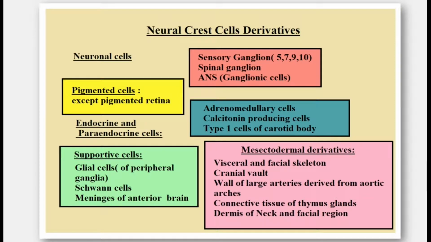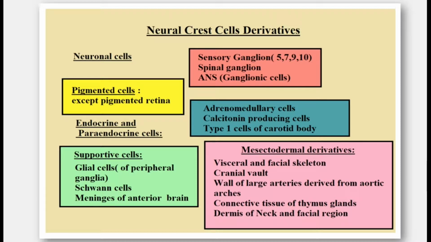Pigmented cells, except the pigmented retina, endocrine and paraendocrine cells which have adrenomedullary cells, calcitonin producing cells, type 1 cells of the carotid body. Supportive cells have glial cells of peripheral ganglia, Schwann cells, meninges of the anterior brain.